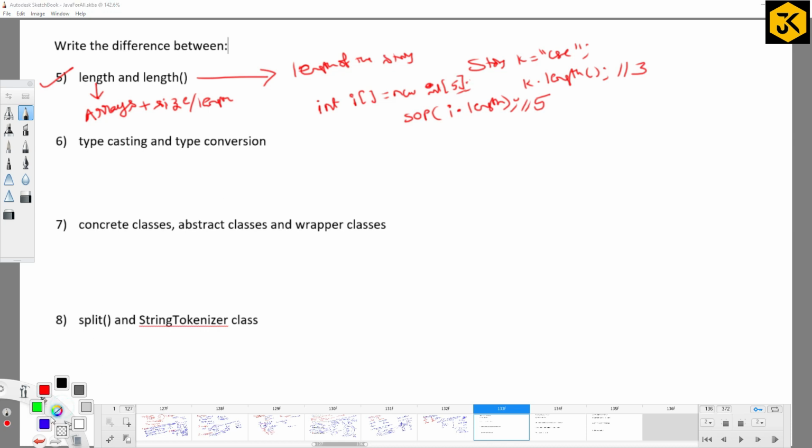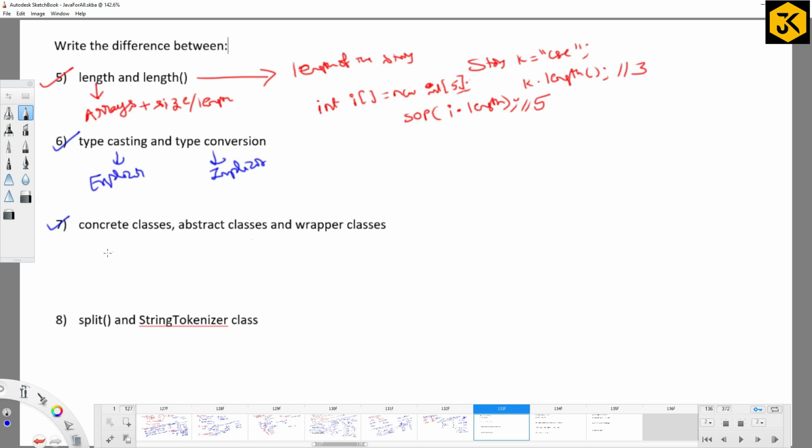Right. Next one, typecasting and type conversion. Just now we have seen, this is something like explicit type conversion, and this is meant for implicit type conversion. And next one, what is the difference between the concrete classes, abstract classes, and wrapper classes?